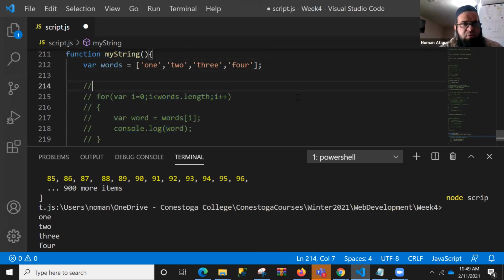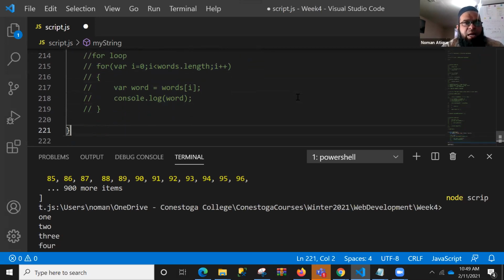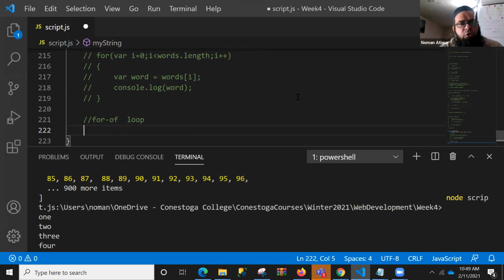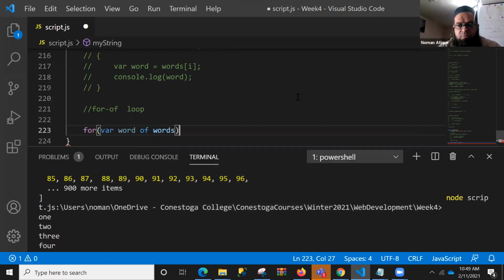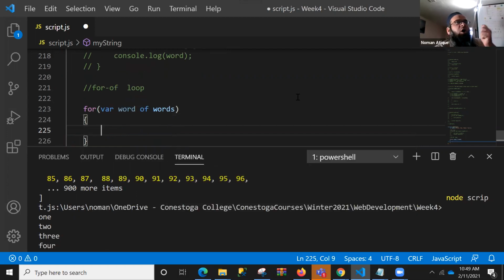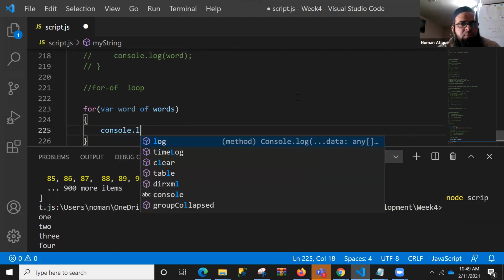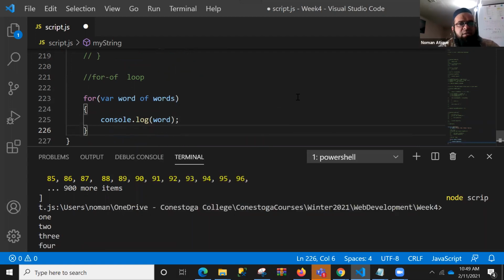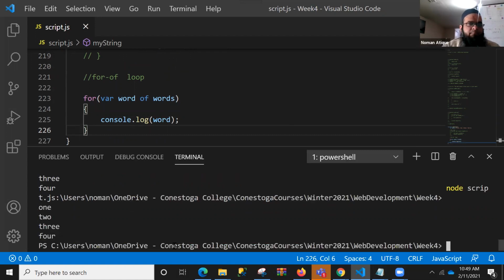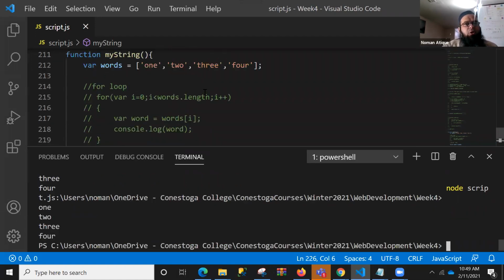This is the method of for loop. We are talking about for loop. Now let's talk about another one, and that is for of. For of loop. Now what is for of? That's very interesting. For var word of words. So you need to check var word of words, and you need to do just a console log, and you say that word should be printed. Right? So let's see if that works. Works again. That's a bit more compact than this one.